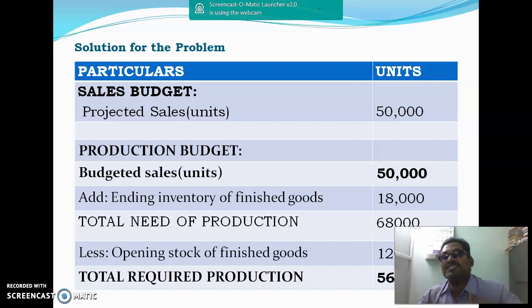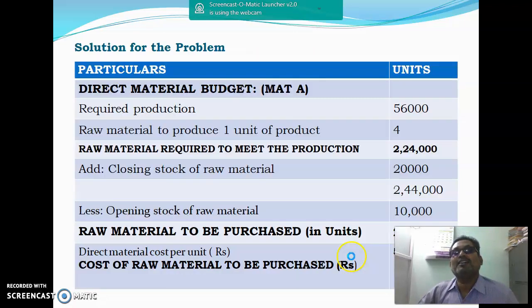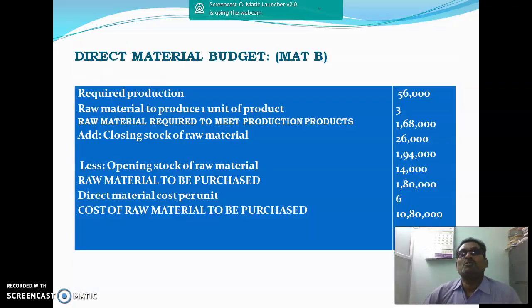Now this 56,000 will be the base for the material budget. The purchase budget is prepared based on the production budget, and the production budget is prepared based on the sales budget.